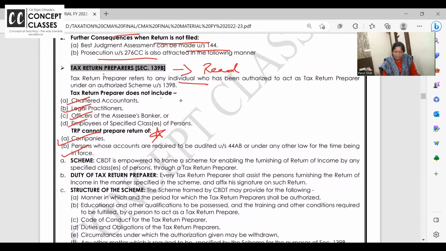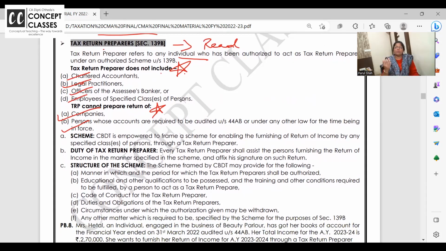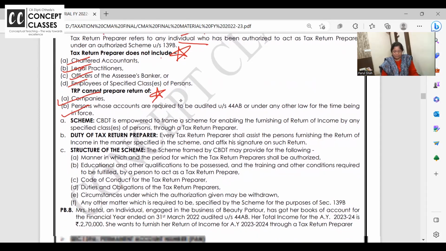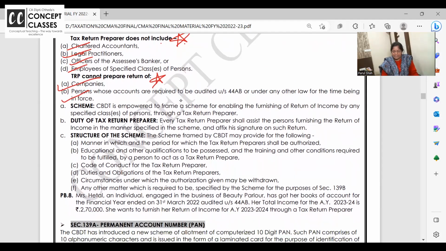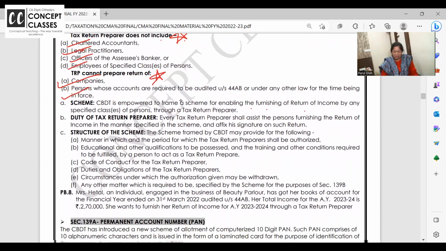Who cannot be a TRP, and with whom? What kind of SSP TRP is not allowed? ऐसे कौन से SSP हैं जो TRP के पास नहीं जा सकते? Companies and persons whose accounts are required to be audited. Scheme: CBDT is empowered to frame a scheme for enabling furnishing of return and all.